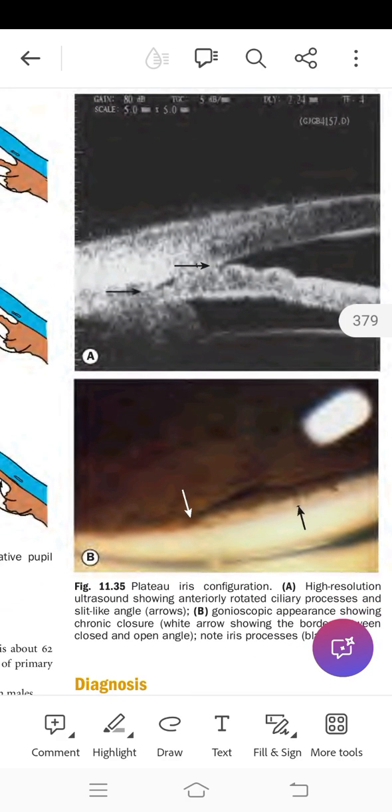This is the plateau iris configuration. A: High resolution ultrasound showing anteriorly rotated ciliary processes and a slit-like angle. Gonioscopic appearance shows chronic closure. The white arrow shows the border between the closed and open angle. Note the iris processes.